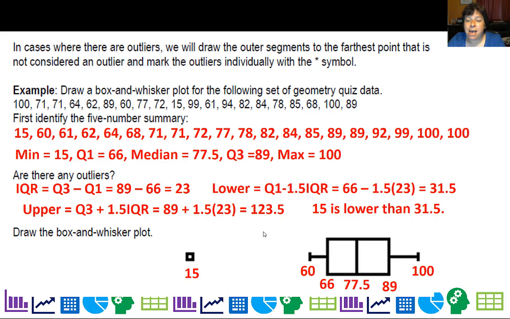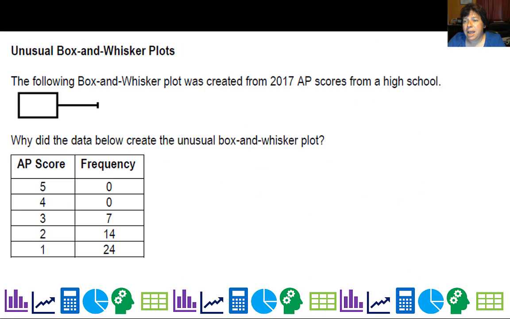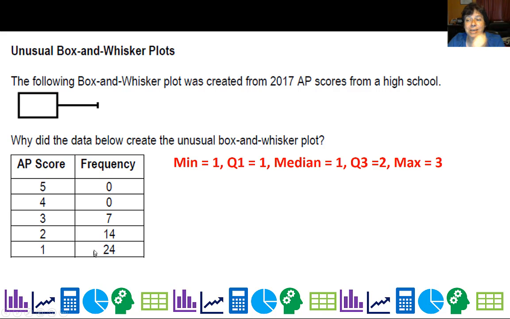Now, you might occasionally have an unusual box plot, and this is an actual box plot for this data right here. Why does the box plot look so strange? Well, the min is 1, the median is 1. I hate to say this, these are actual AP scores for a high school, not Cedar Ridge, on an AP test. I won't say which one. I guess they had a rough year because their minimum is 1, their Q1 is 1, their median is 1. Half their people had a 1. Well, you can't get any lower than a 1. And then their Q3 is 2, and their maximum is 3 instead of a 5.